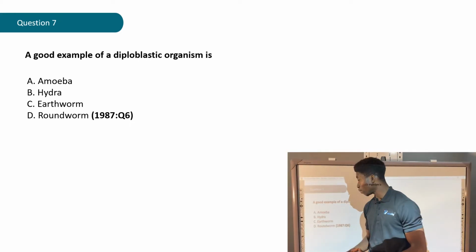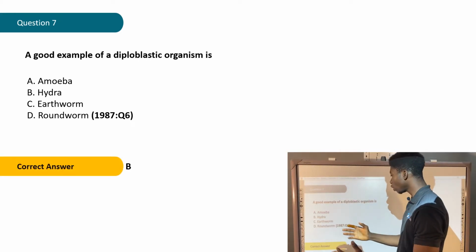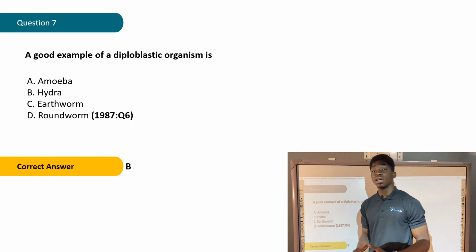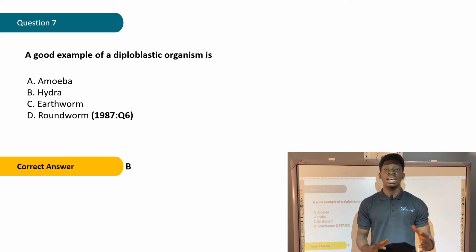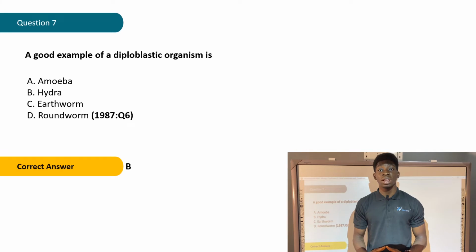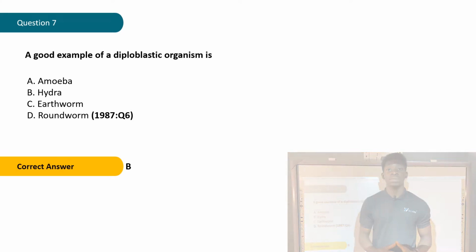The correct answer is B, hydra. A diploblastic organism is an organism that has two germ layers, which are namely ectoderm and endoderm. So among all these organisms, hydra is the only one that has two germ layers, the ectoderm and the endoderm.